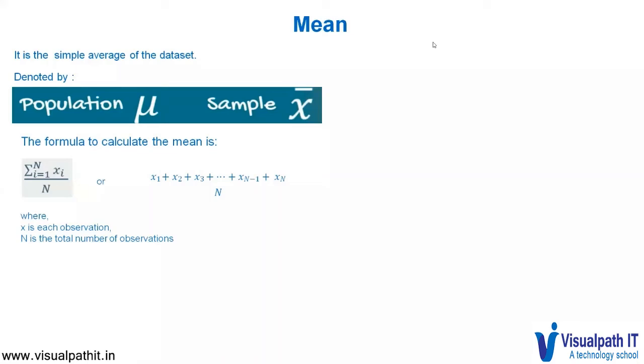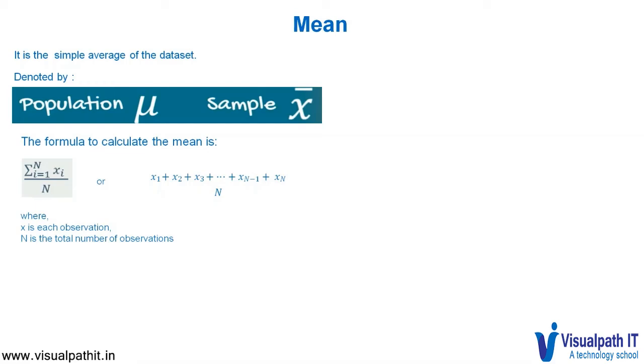Mean. Mean is the simple average of the data set. Mean for a population is denoted with the symbol mu, and the mean for a sample is denoted with the symbol x bar. So the mean of a data set is expressed as x1 plus x2 plus x3 till xn divided by n, where x is each observation and n is the total number of observations.